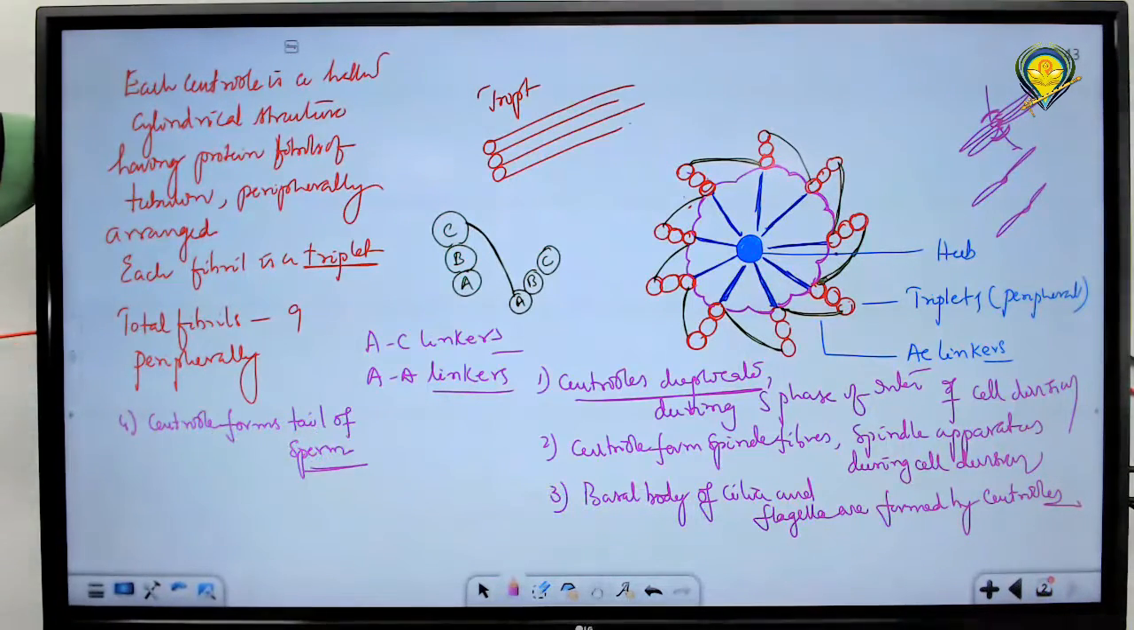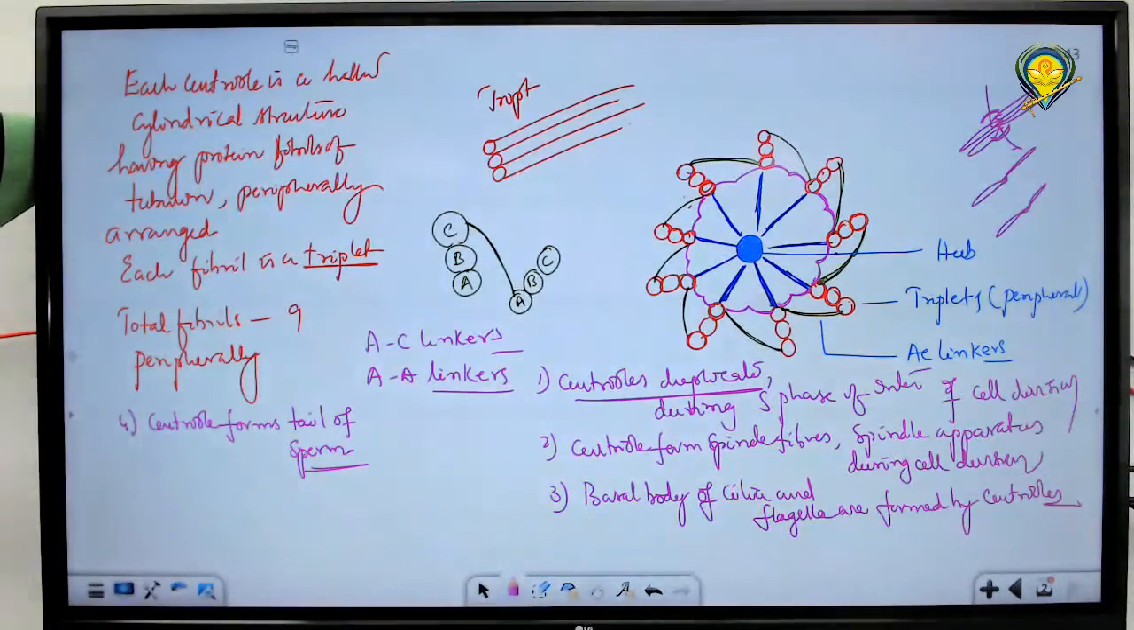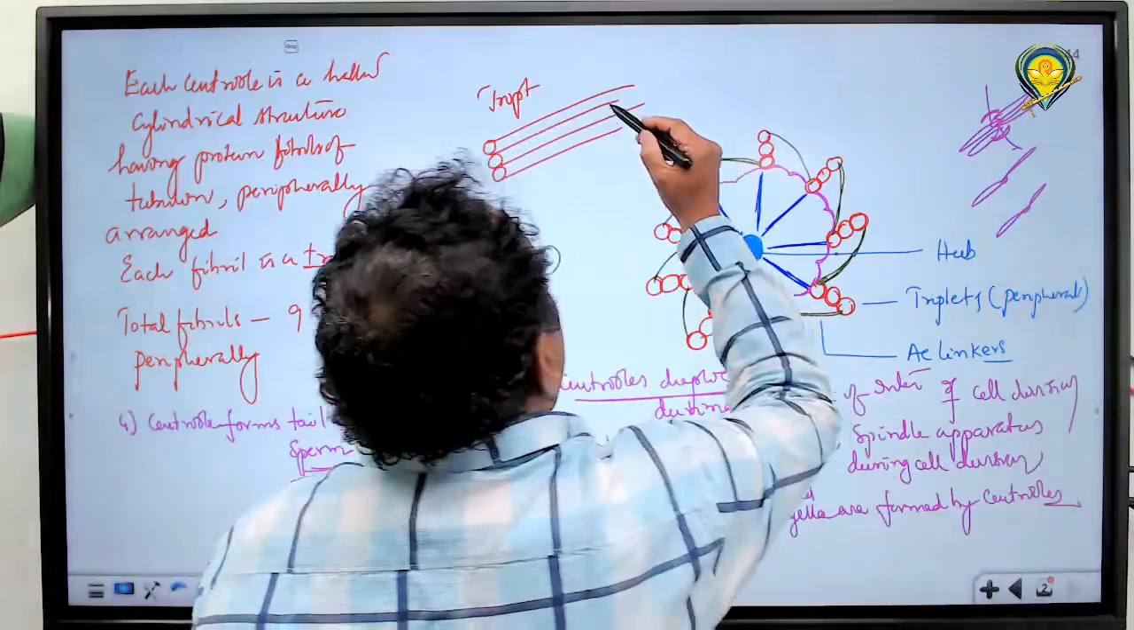So the tail of the sperm is formed by this particular type of centriole. Centriole will form the tail of the sperm. Okay. So these are the particular functions of centrioles. So altogether the centriole appears like